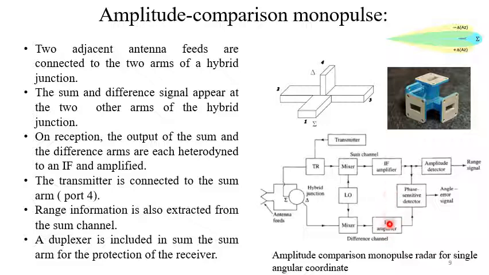Now the sum channel is actually used for the determination of range. With the help of an amplitude detector, it will give us the range of the target, and the phase sensitive detector will produce an angle error signal that will feed to the antenna control circuit, so that it can rotate the antenna beam. So this is how this thing works.